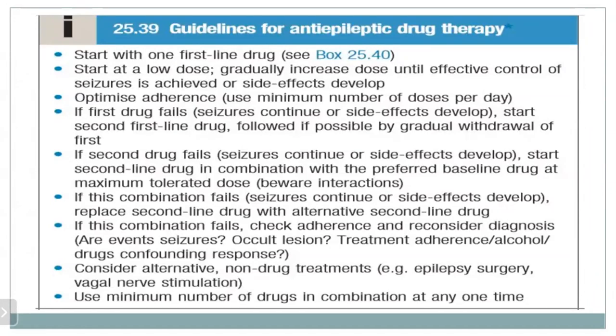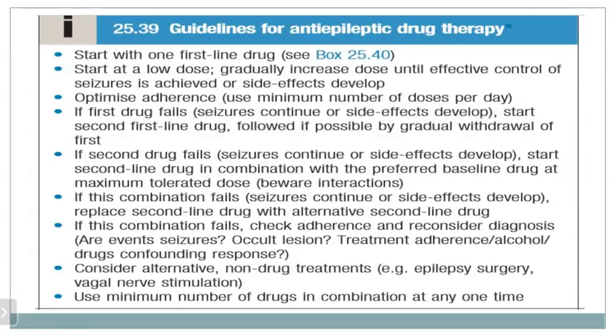If the first drug fails, that is if the seizure is not controlled or if side effects develop, then we should start a second line drug, followed if possible by gradual withdrawal of the first drug. If the second drug fails, then we should start the second line drug in combination with the preferred baseline drug at maximum tolerated dose.